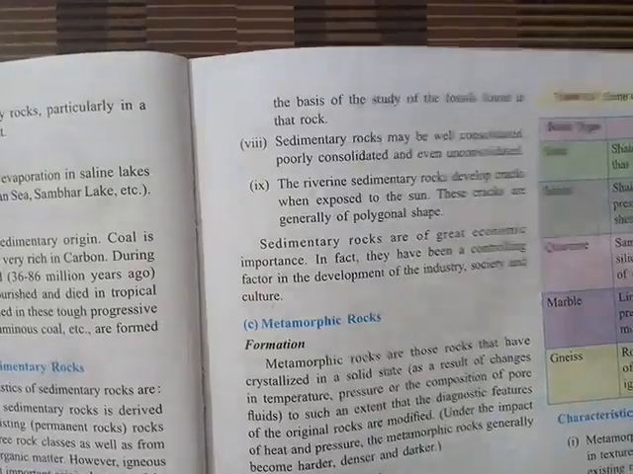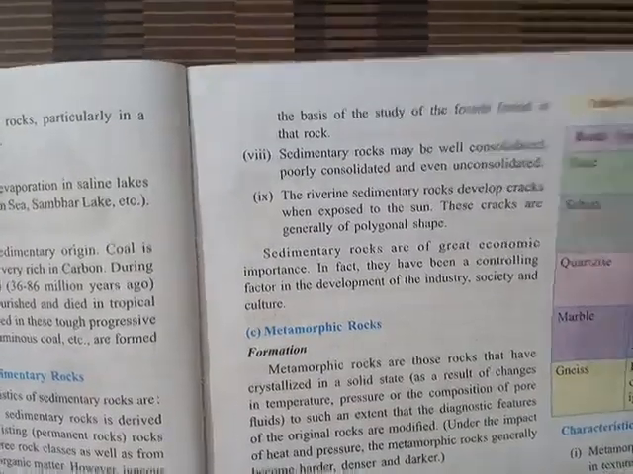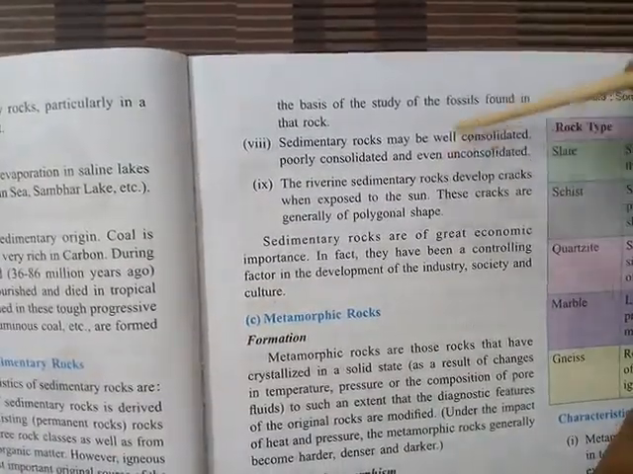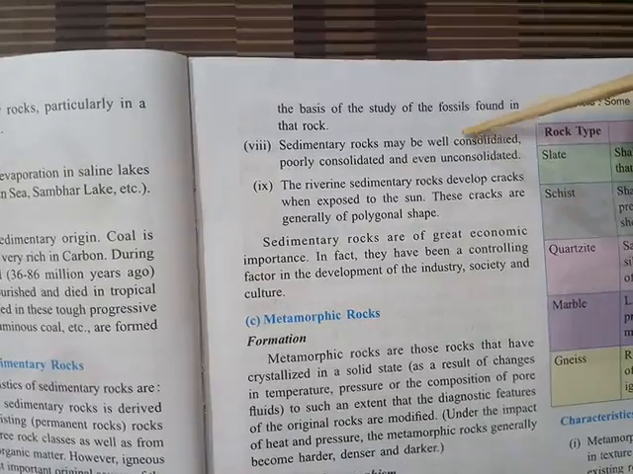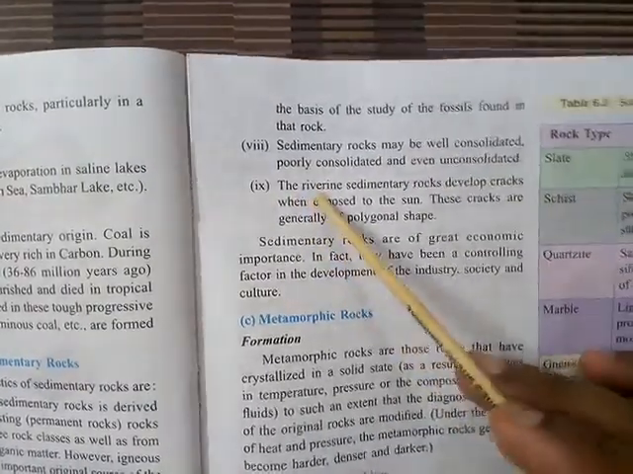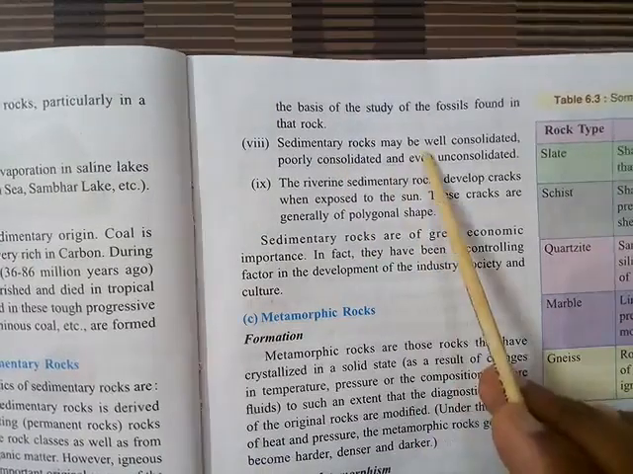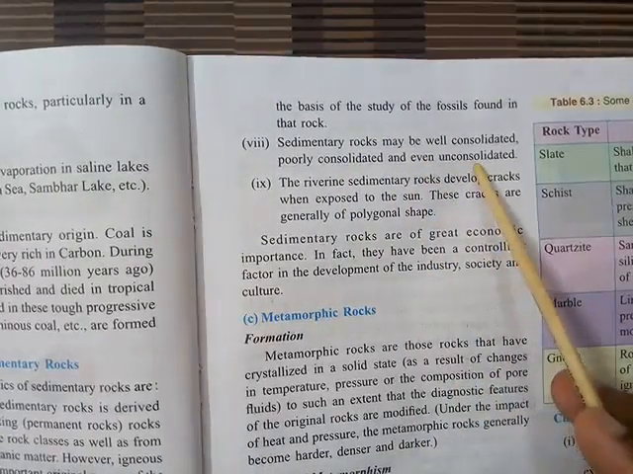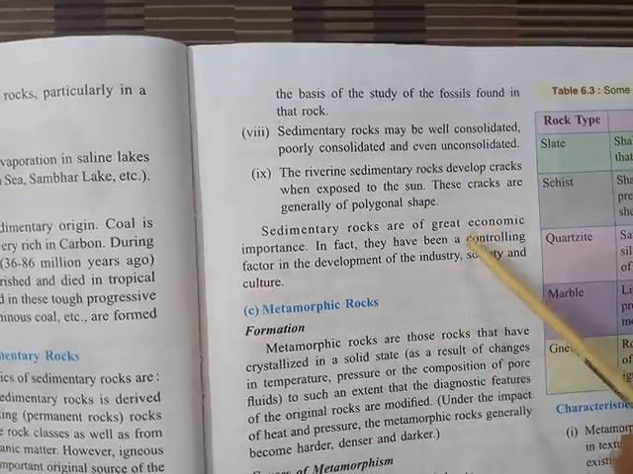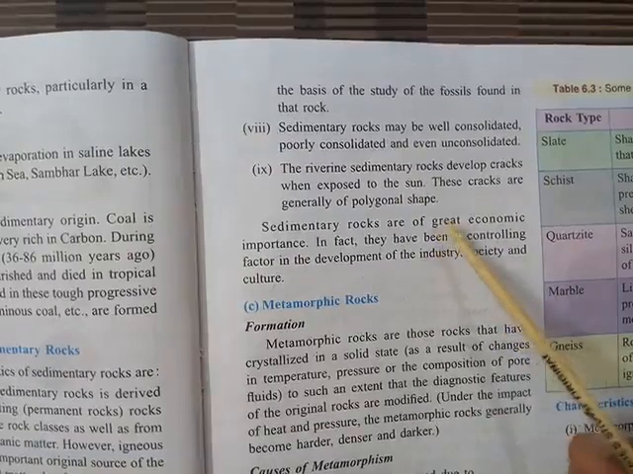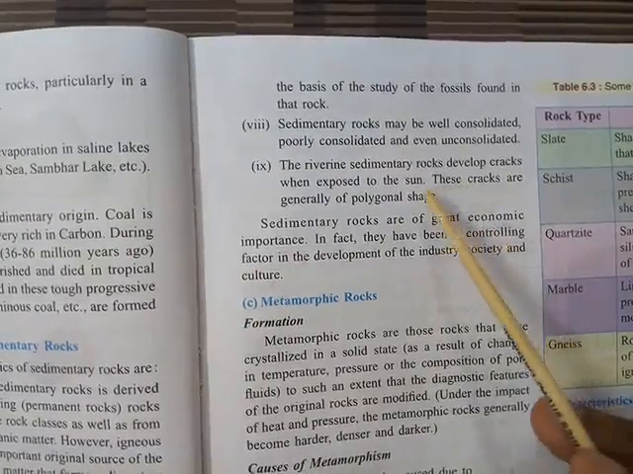That's why these rocks are also known as the fossiliferous rocks. Now next, these rocks can be well consolidated. Well consolidated means they can be very hard. Poorly consolidated means they can be very weak in structure, and unconsolidated means they can be very soft in nature. So these sedimentary rocks can be very hard, or they can be soft and weak in structure.